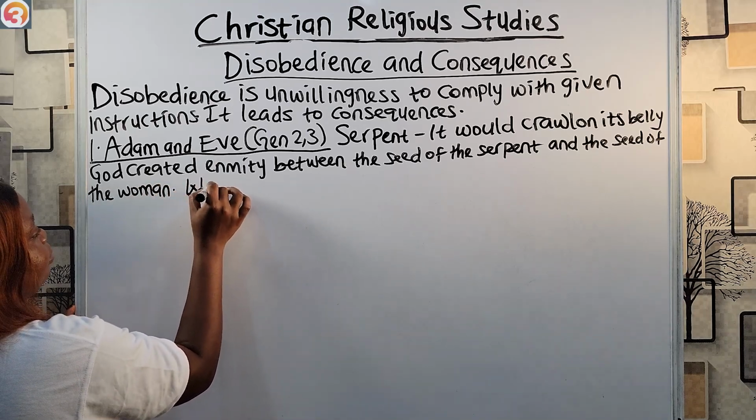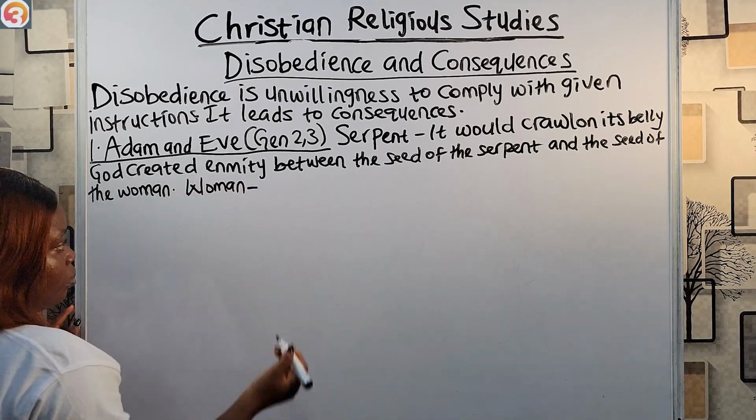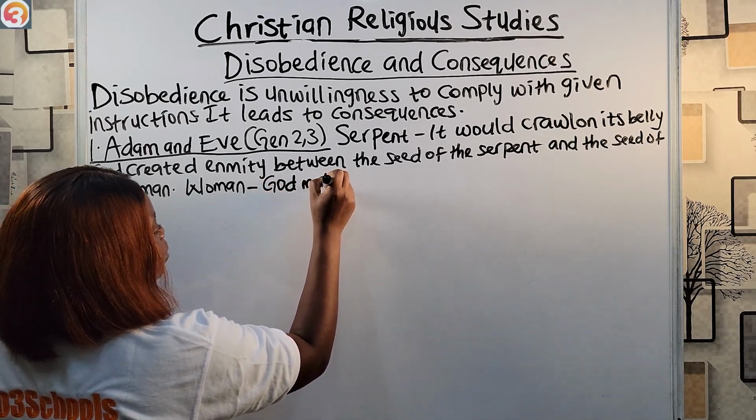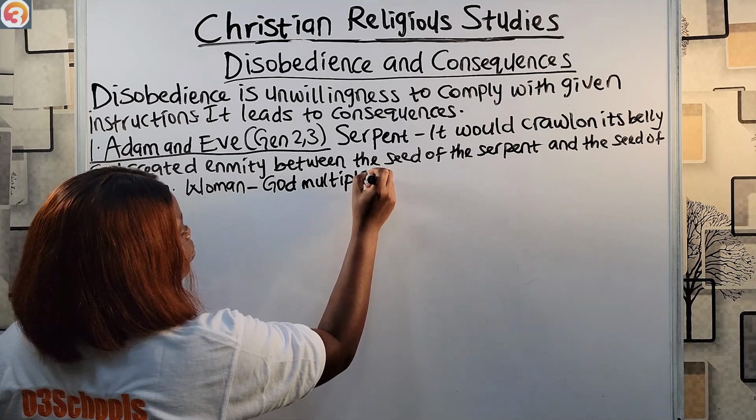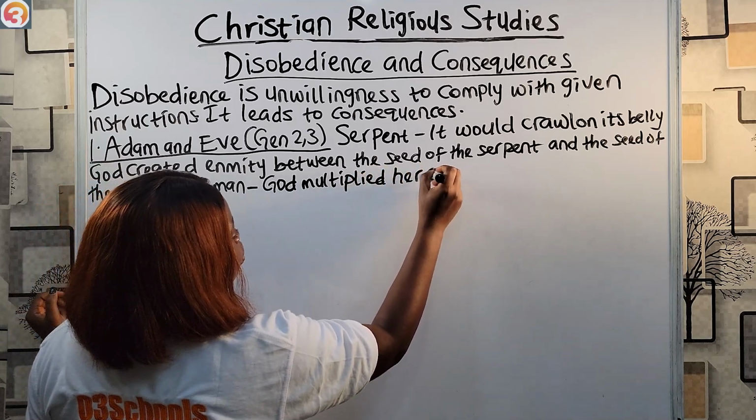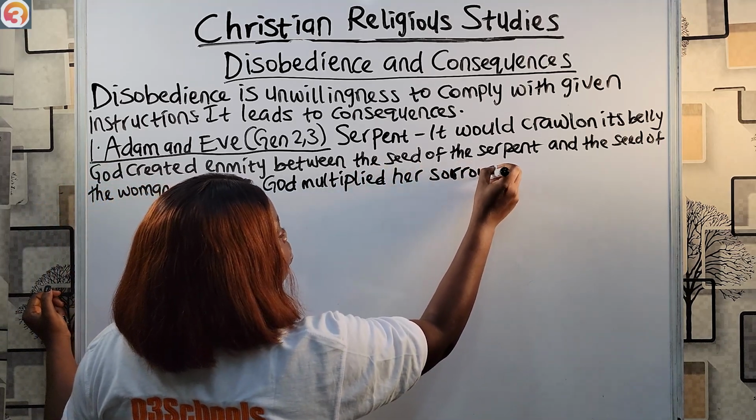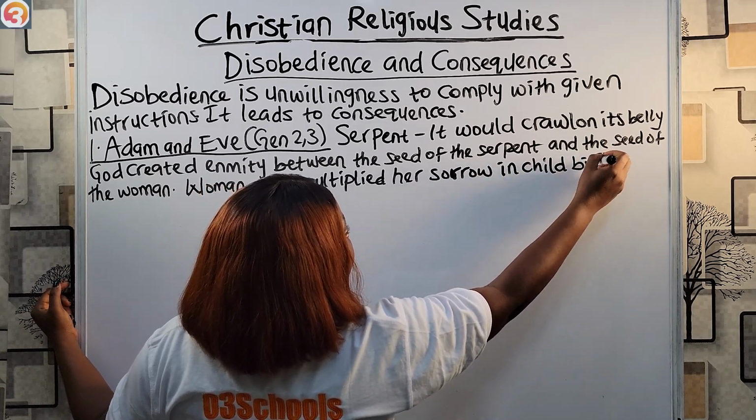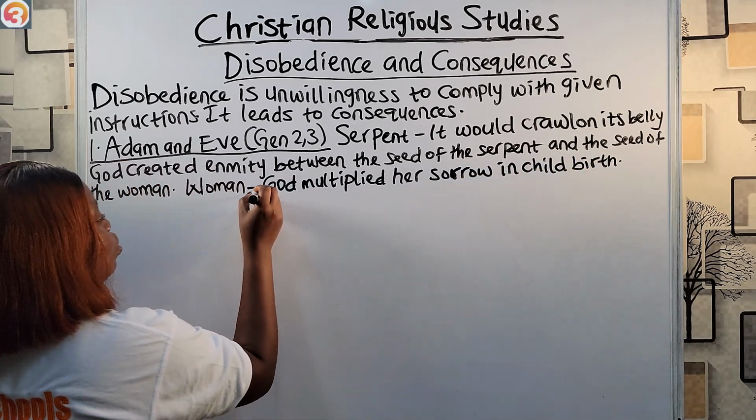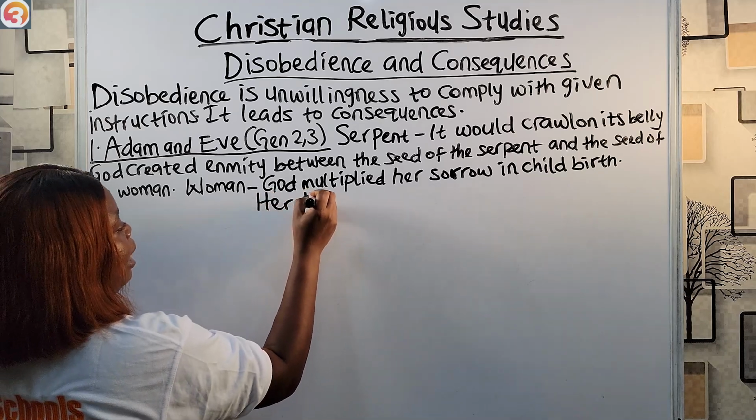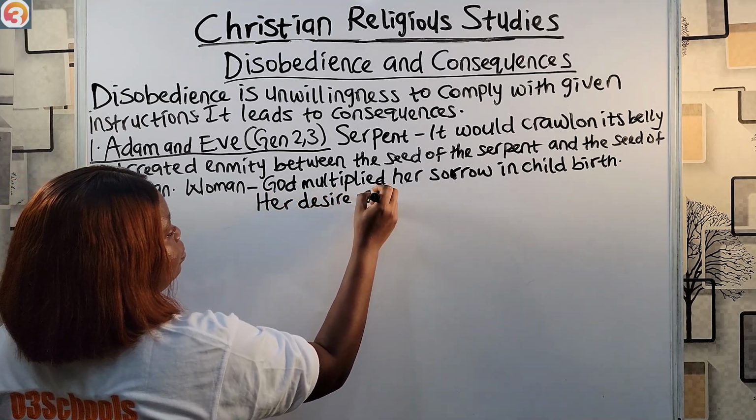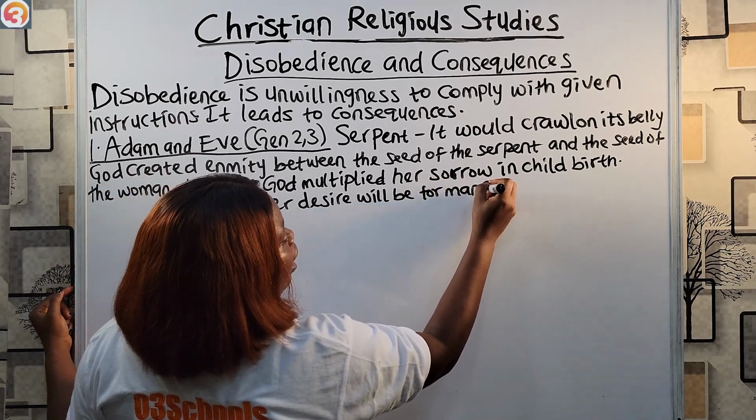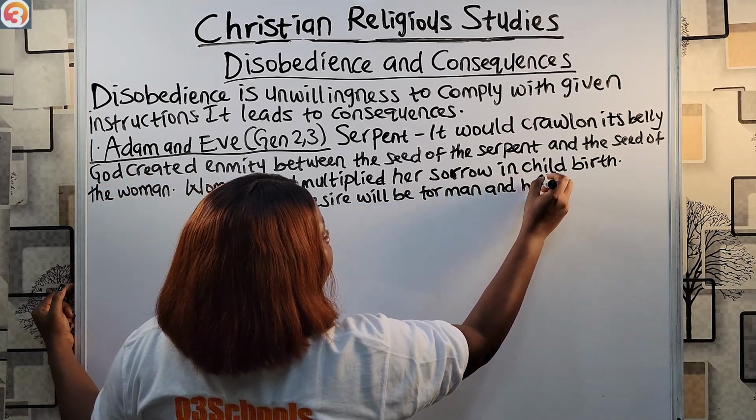For the woman, God multiplied her sorrow in childbirth. Her desire will also be for man, and he would rule over her.